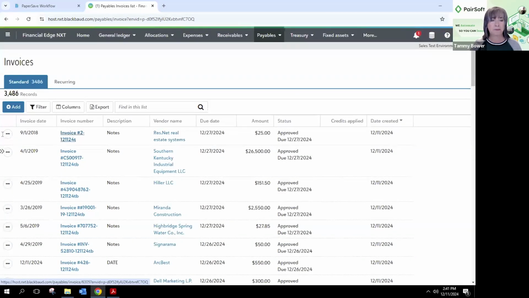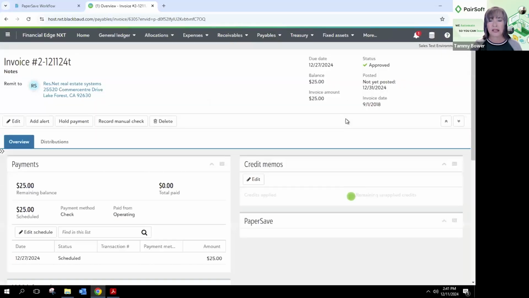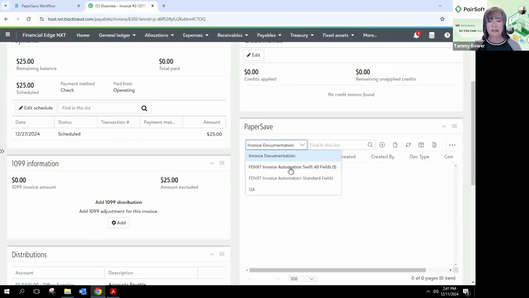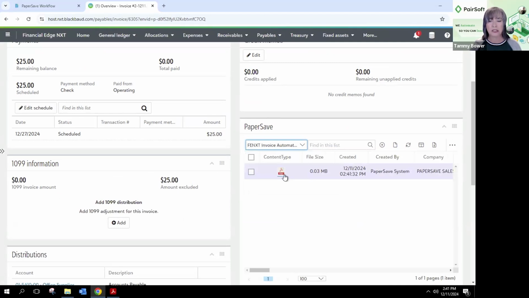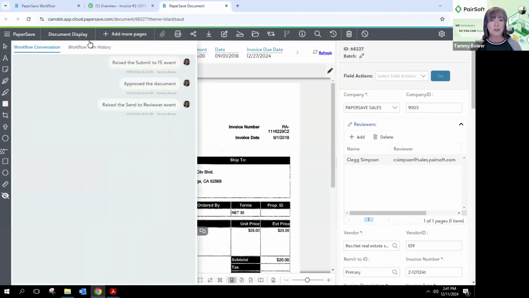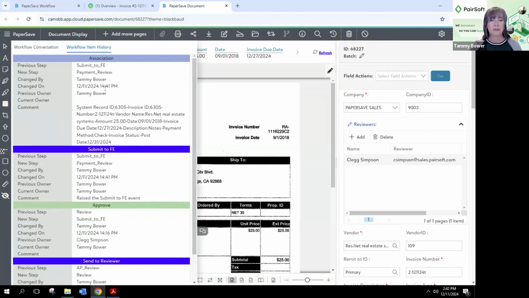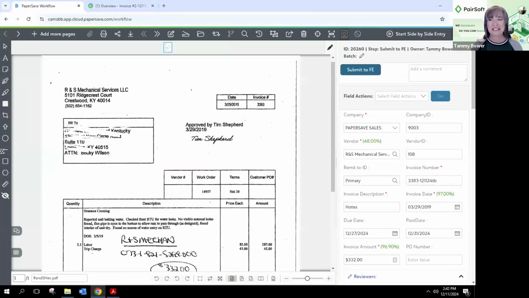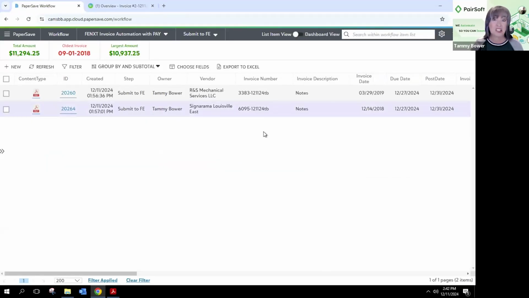Here it is, ResNet. And of course, because of our tight integration inside of FENXT, PaperSave becomes a tile on the invoice transaction. And of course, I then also get to see that document. So here's the document that I literally just submitted and created the transaction. So here's that workflow. And again, this is at what is the time? 2:42, 2:41 that this transaction was created. So when I say PaperSave is instantaneously creating those transactions, it is, it's real time.